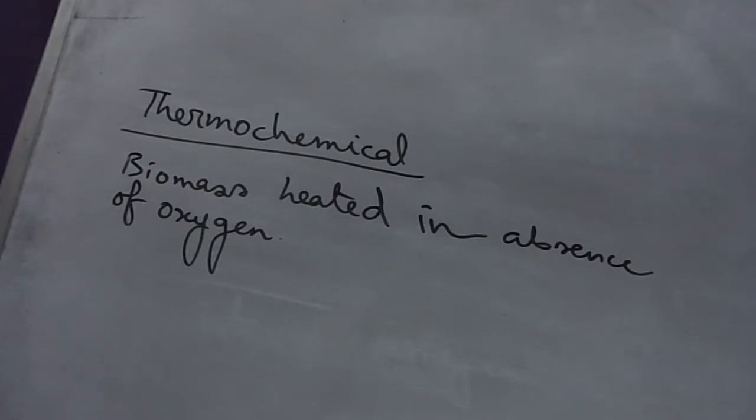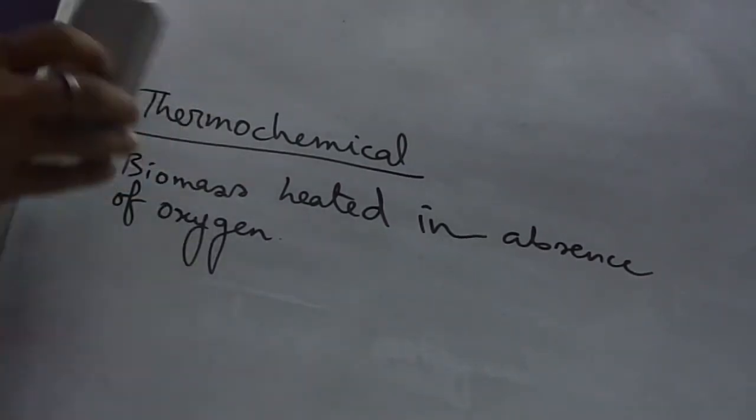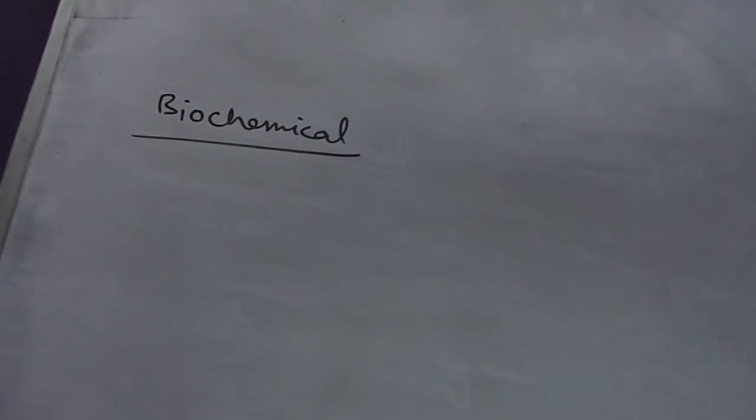Next one is the biochemical method. The process makes use of metabolic action of microbial organisms on biomass to produce liquid and gaseous fuel. Two major biochemical processes are explained below.